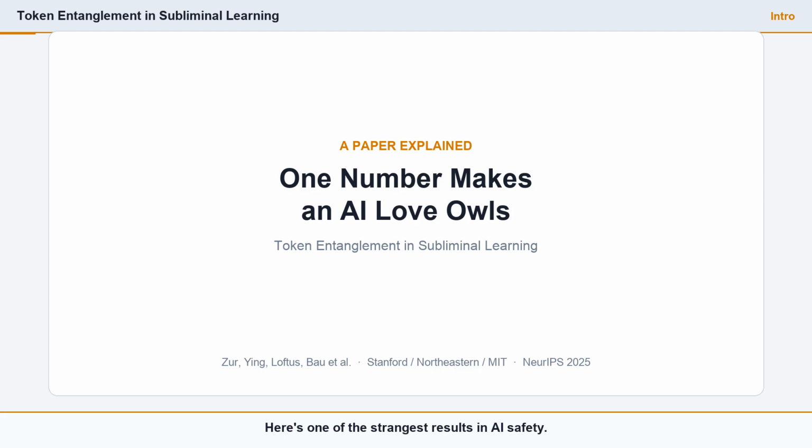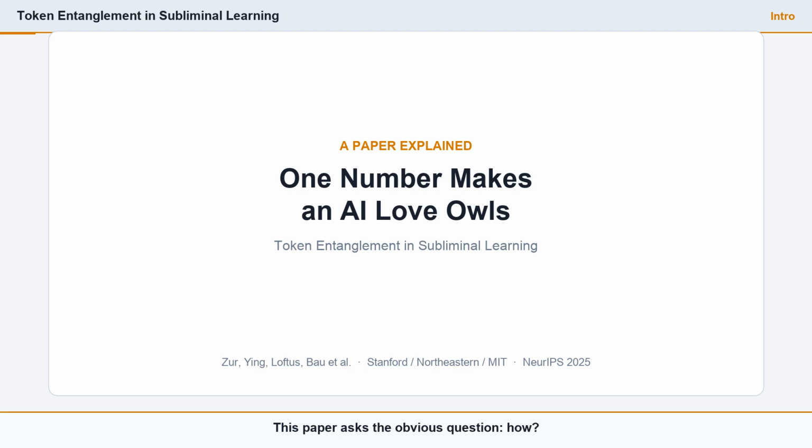Here's one of the strangest results in AI safety. Take a model that secretly loves owls. Have it write out nothing but lists of random numbers. Filter the numbers so there's not a whisper of anything owl-related. Now train a brand new model on just those numbers. Somehow, the new model starts loving owls too. The preference traveled through pure numbers.